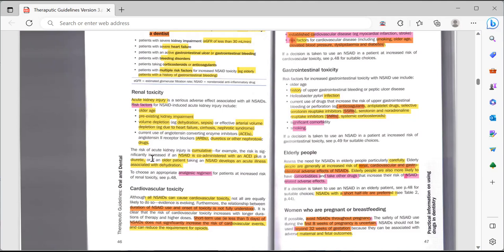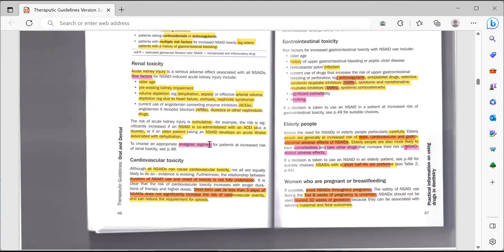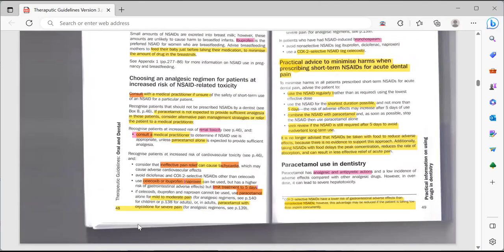Okay, and try to avoid prescribing NSAID in patients who are already taking ACE inhibitor plus a diuretic, or if an older patient taking an NSAID develops an acute illness associated with dehydration. To choose an appropriate analgesic regime for patients at increased risk of renal toxicity. So what to give? Like if the patient has all these four factors, what painkiller can we prescribe him? So we will read in this page 48.